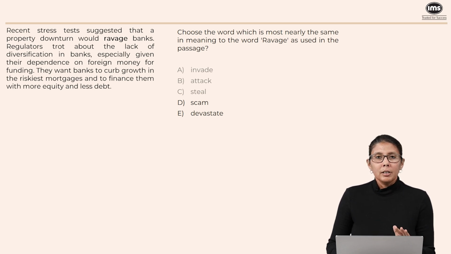The property downturn cannot scam the banks. The banks are not being cheated out of anything, but they will be adversely affected. So let's eliminate D. So the only option that is left for us now is option E, which is the correct one. So the answer is E, devastate.